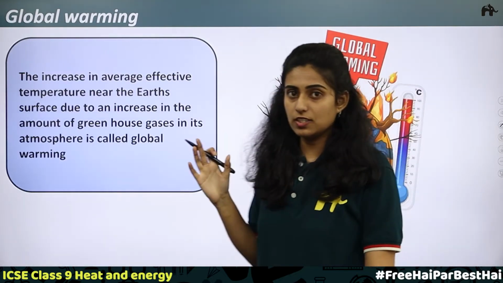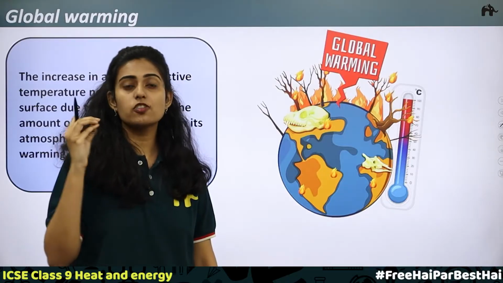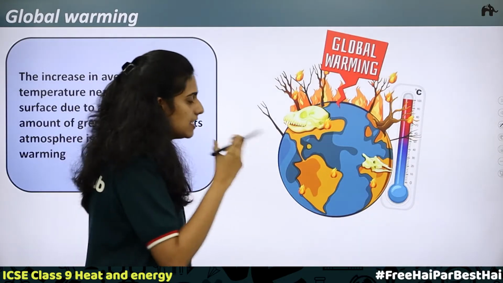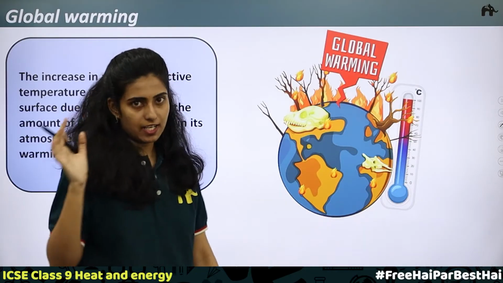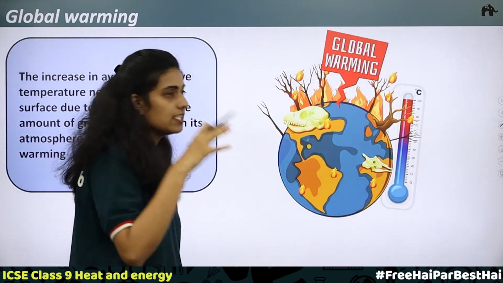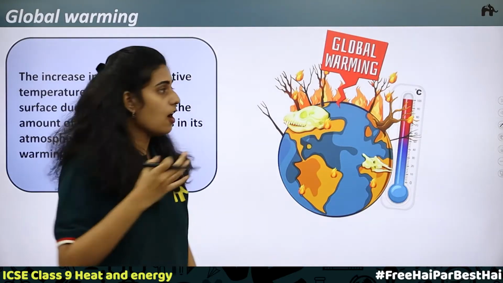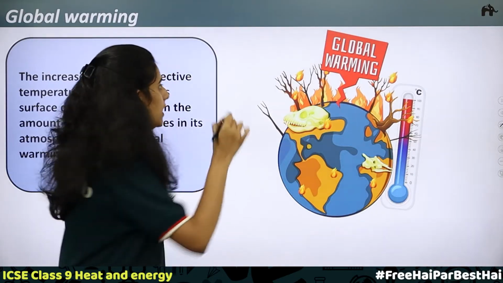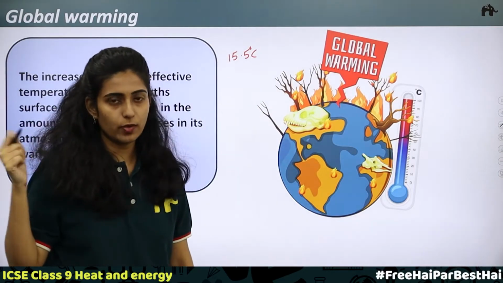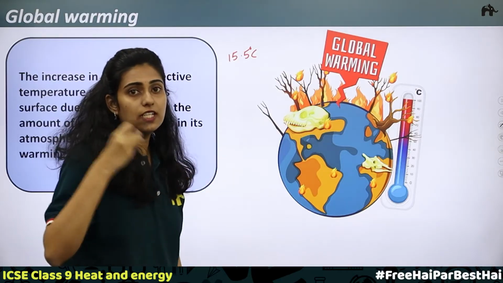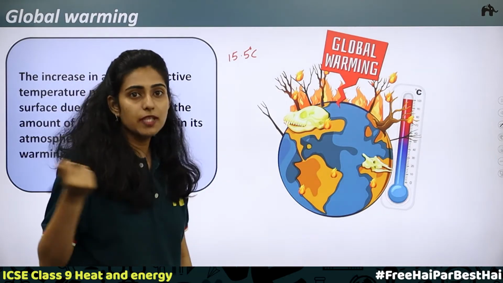So, we have understood that the visible light and the infrared radiations of short wavelength get absorbed by the Earth's surface, and they radiate outward long wavelength infrared radiations. Greenhouse gases absorb these radiations, and this leads to the increase in temperature of the Earth's surface. To maintain 15.5 degrees Celsius, greenhouse gases are required. So, what happens when the amount of greenhouse gases increases in the atmosphere? We know that the temperature will also increase.